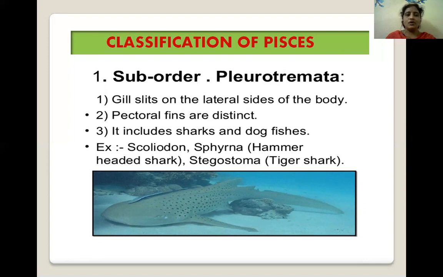Pectoral fins are distinct in these animals, which include sharks and dogfishes. The main examples in this Pleurotremata suborder are Scoliodon and Sphyrna. Sphyrna is also commonly known as the hammerhead shark. Next example is Stegostoma, whose common name is tiger shark.